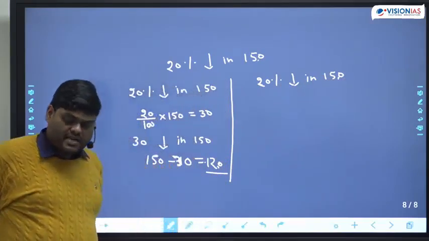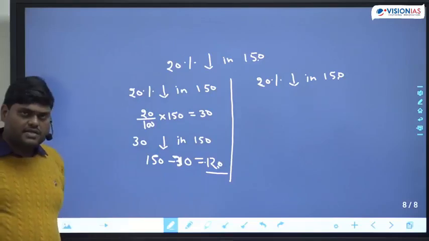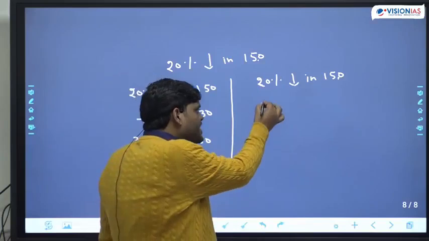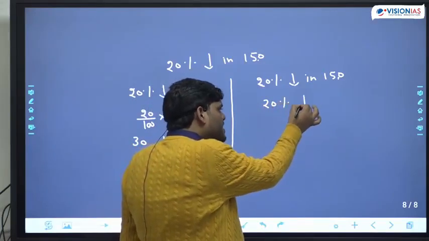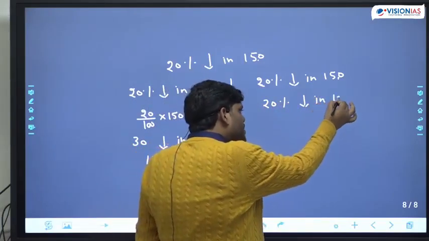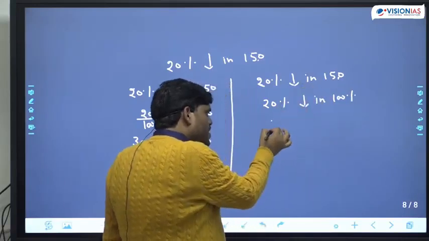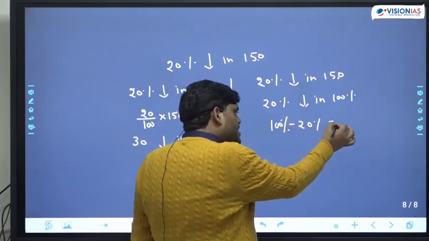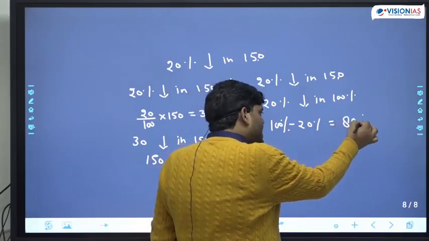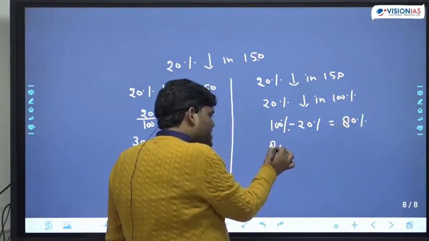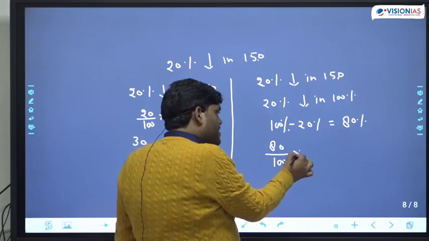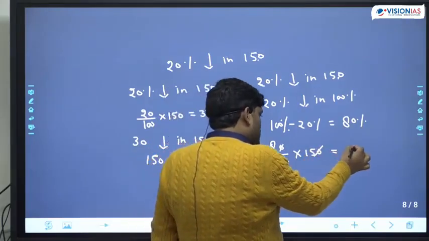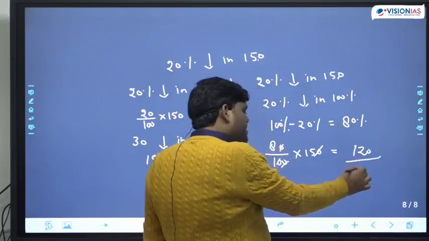20% decrement in 150. ठीक है ना? So 150 is 100%. So the question is 20% decrement in 150. So simple logic will be, if you decrease 20% from 100%, the number becomes 80%. So simply this is 80 upon 100 into 150. The answer will remain the same.